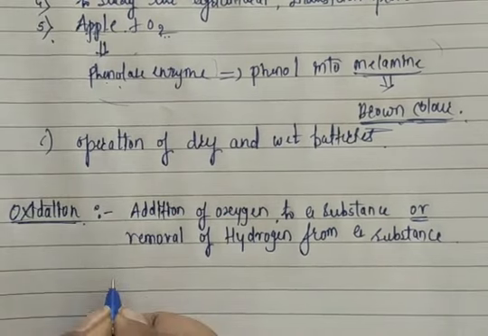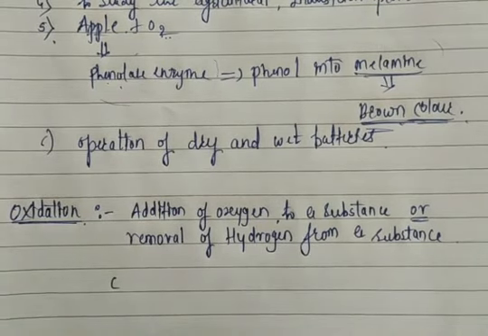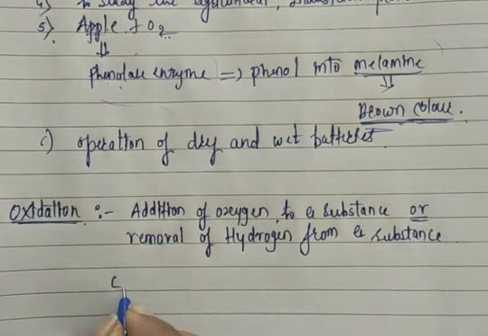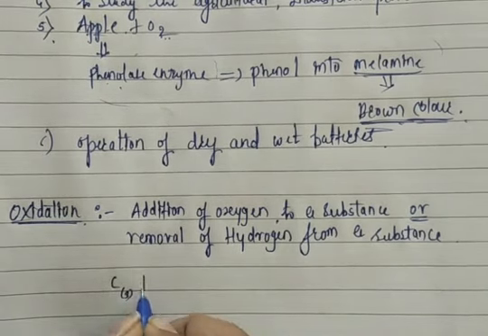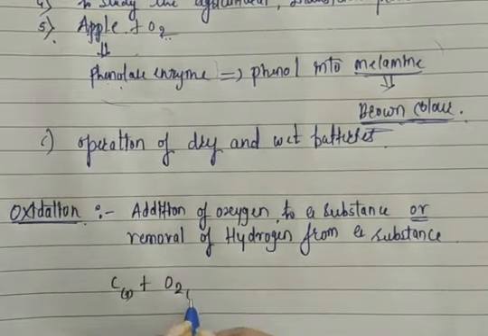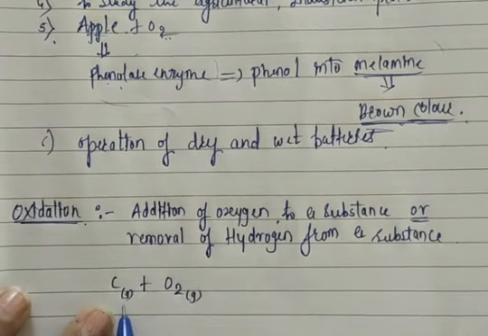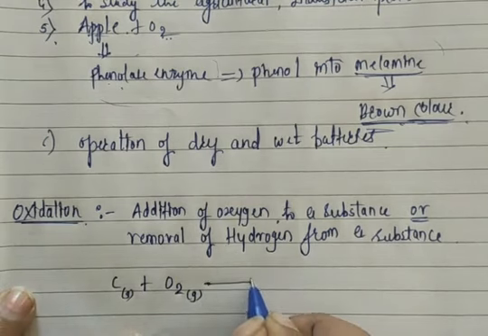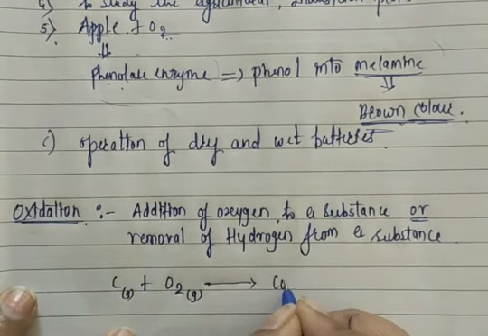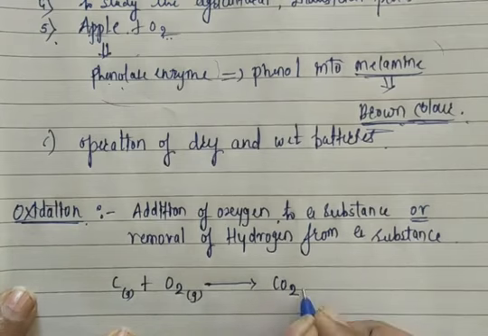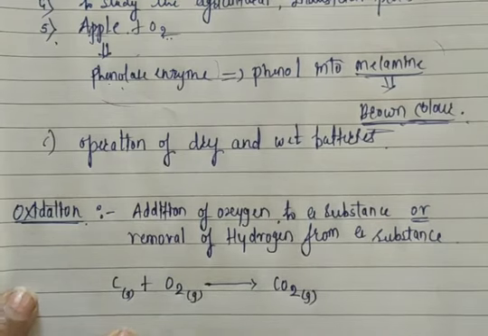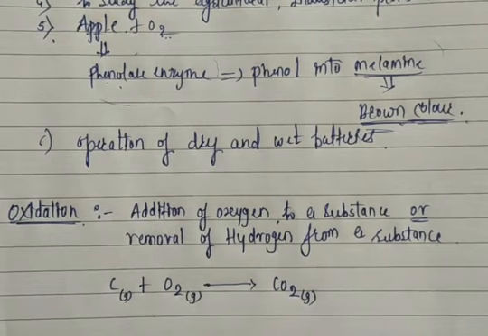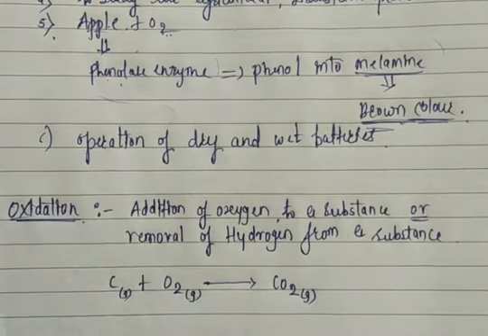For example, take carbon, which is present in solid state, and oxygen, which is present in gaseous state. Carbon is a solid, so I wrote (s) in brackets. Oxygen is a gas, so I wrote (g) in small letter. What is formed here? CO2, which is again in gaseous state. When carbon reacts with oxygen, carbon dioxide is formed. This is an example of oxidation.